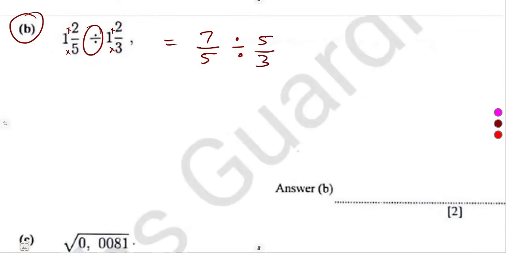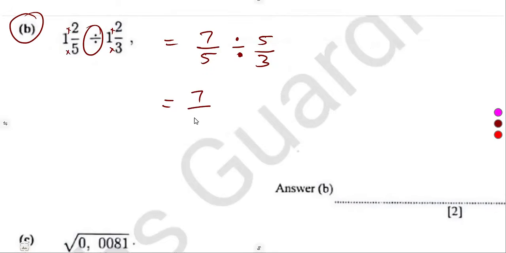A very tempting question indeed, because most of you here were tempted to cancel here. But that is impossible. We are having a division. Remember the principles that we are working with.